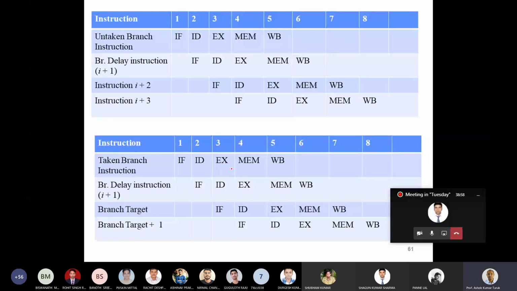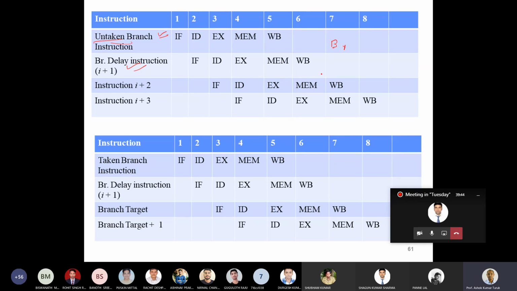So let's look at the behavior of the branch delay if the branch is taken and if the branch is not taken. This is a branch instruction, and the delay slot is only 1. That means one useful instruction is placed between the branch and the target. This is an untaken branch instruction. The branch is not going to take place. Then the branch delay instruction is I plus 1.